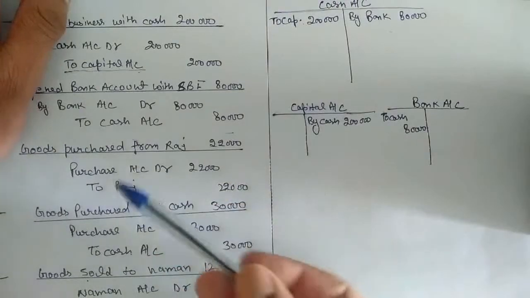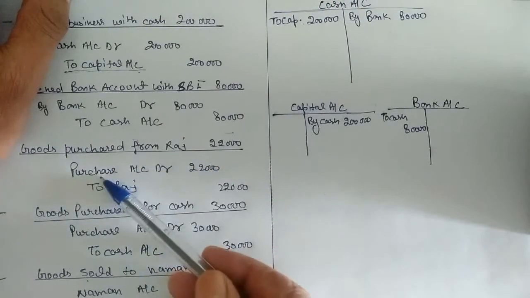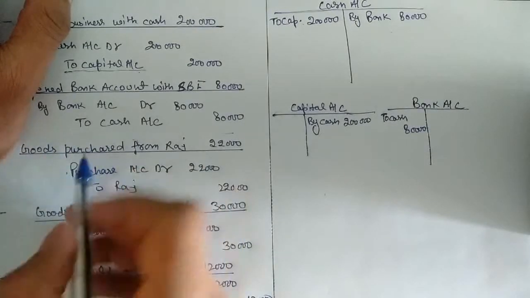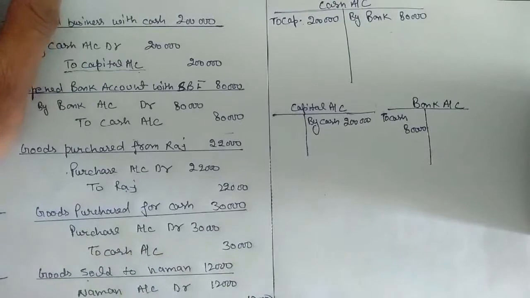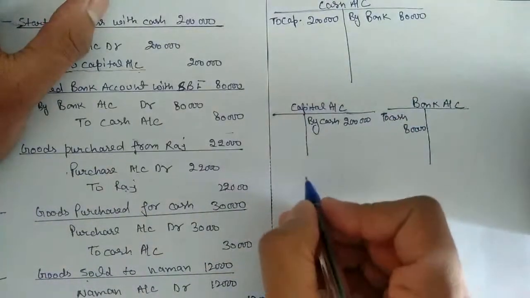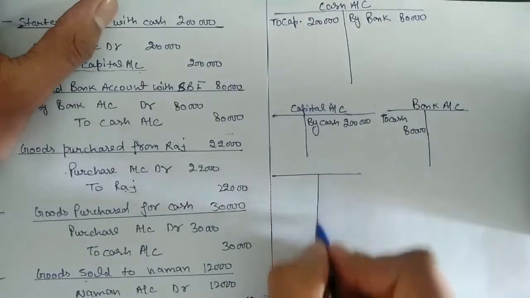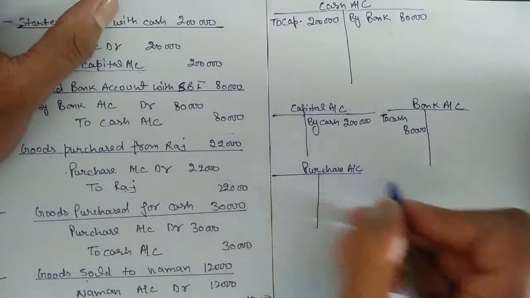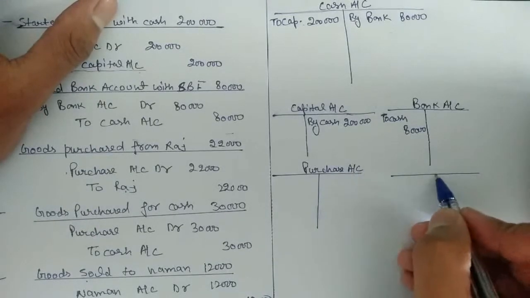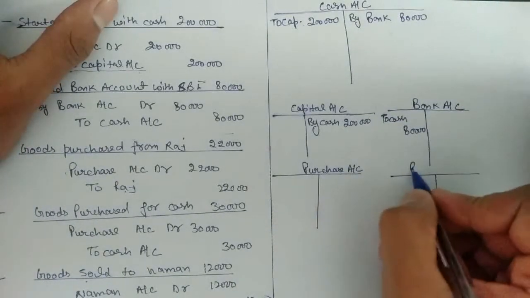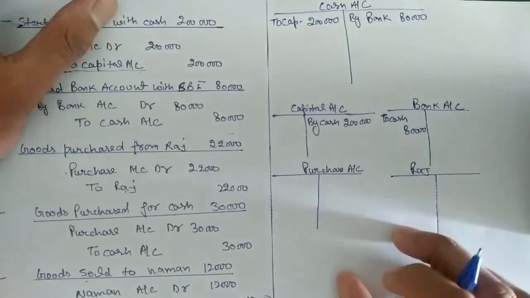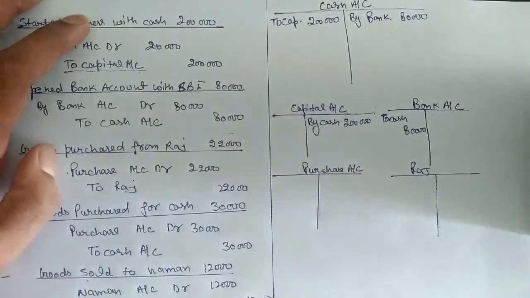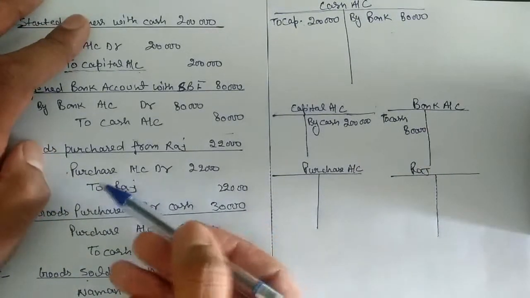Next thing is goods purchased from Raj. So the entry will be purchase account debit to Raj. Both are new accounts. We have to open one for purchase and one for Raj. So our next account is for the purchase account, and this one is for Raj, because we do not use the word account in the name. Clear? So the entry will be purchase account debit to Raj.